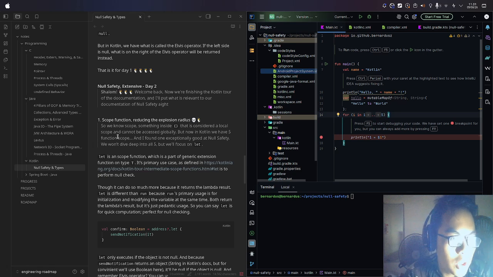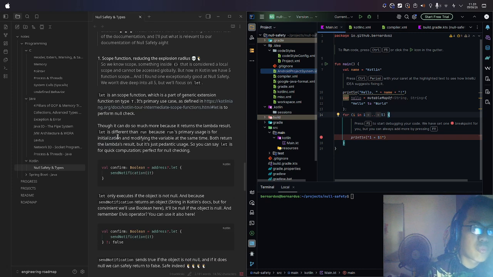Okay, next we have scope functions. This is reducing the explosion radius. So we know scope: something inside curly braces is considered a local scope and cannot be accessed globally. But now in Kotlin we have 5 scope functions, and I found one exceptionally good at null safety. We won't dive deep into all 5, but we'll focus on let.